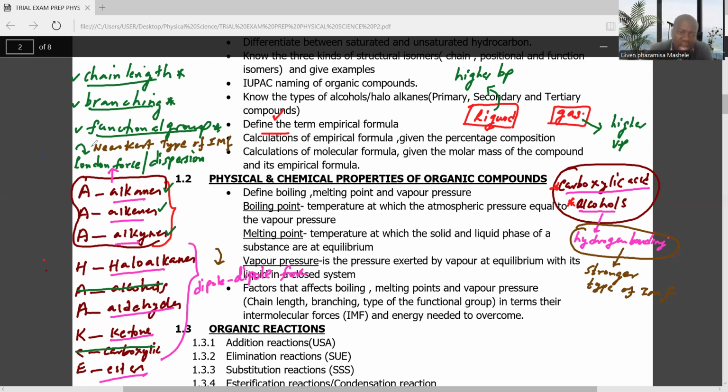Remember, I used K, which means here the alcohol and the carboxylic acid are the ones that have hydrogen bonding. Then the alkanes, the alkenes, and the alkynes have London forces, which means the remaining ones have dipole forces as the type of intermolecular force. So it's very important when we are dealing with physical and chemical properties of organic compounds. Very important, ladies and gentlemen, you need to be able to understand this. Let's now continue.